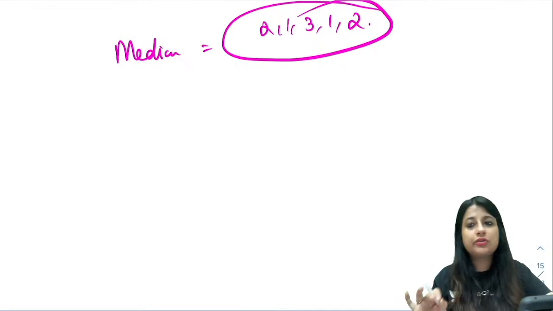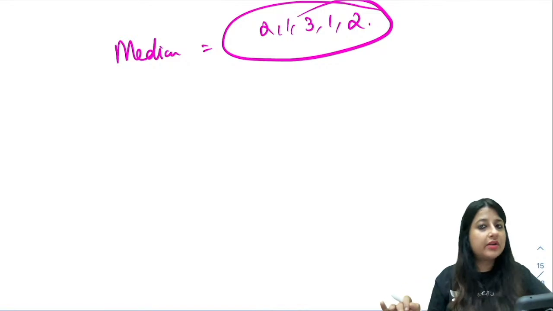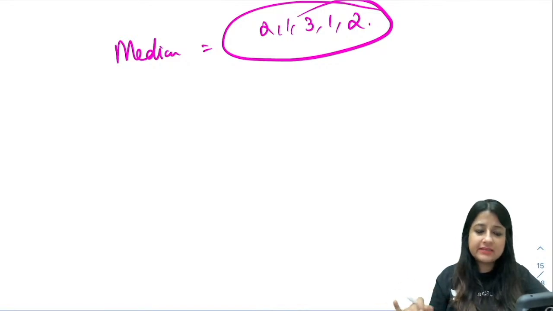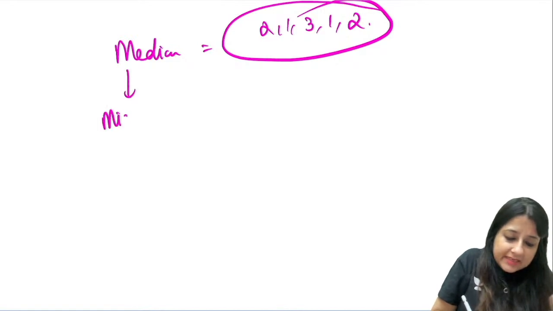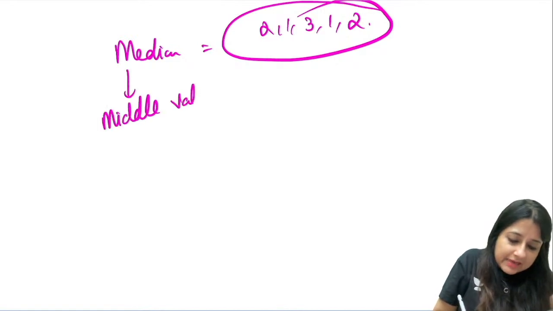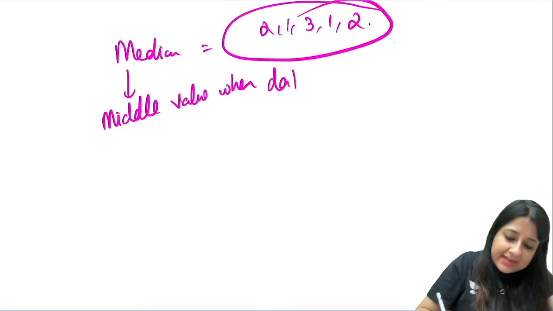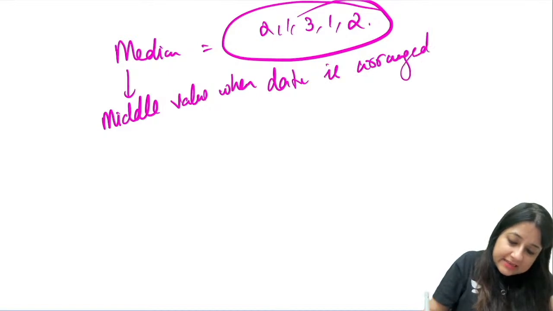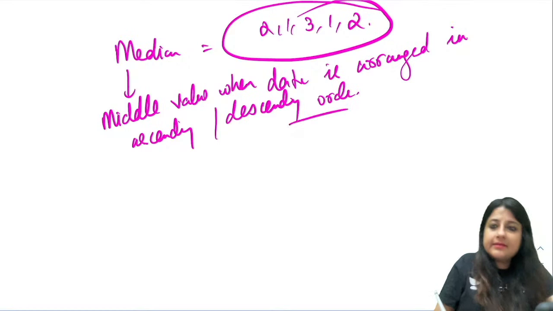The first thing you have to do is don't forget to arrange in ascending order. If you forget to arrange in ascending order, the purpose is defeated. We all know median is the middle value when data is arranged in ascending or descending order.